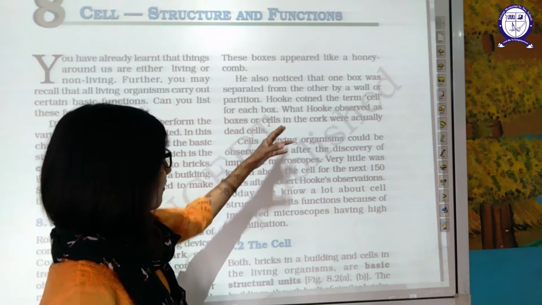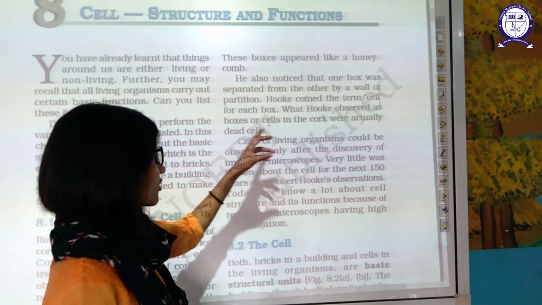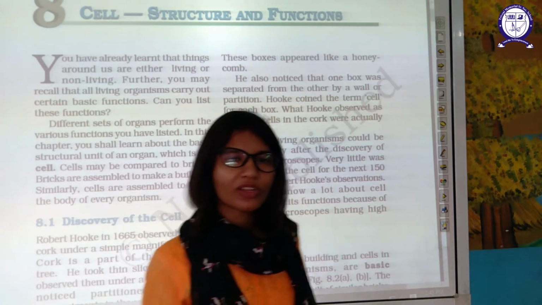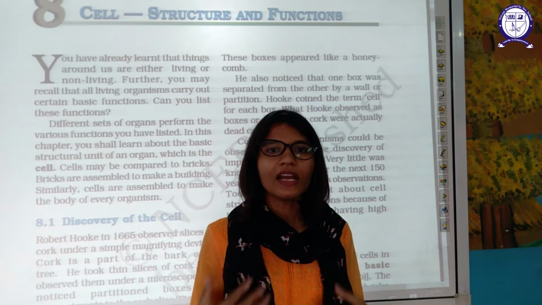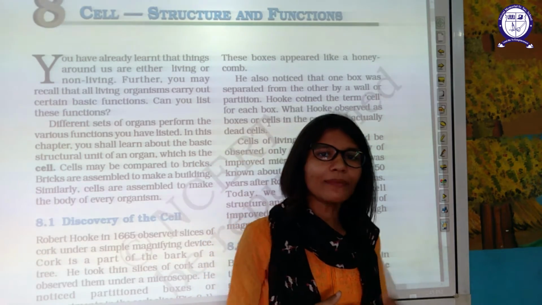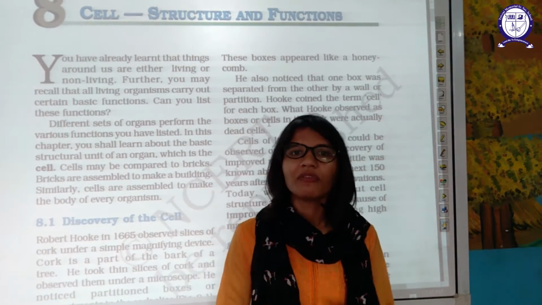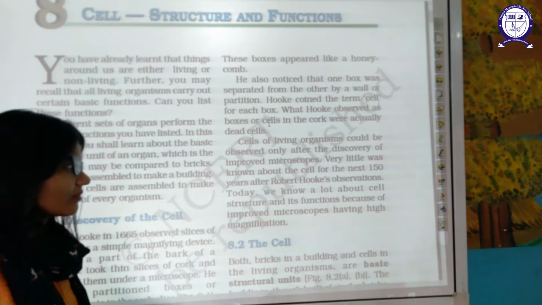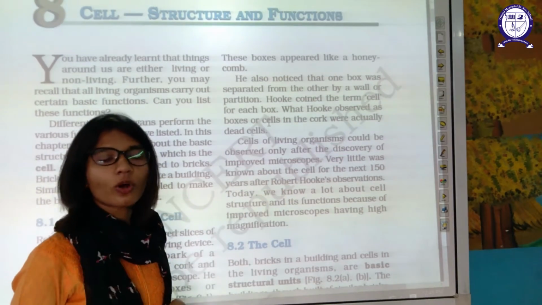What Hooke observed as boxes or cells in the cork were actually dead cells, because the cork, the uppermost layer of the tree, the bark, is formed of dead cells. That's why the cells observed by Robert Hooke were actually dead. Cells of living organisms could be observed only after the discovery of improved microscopes.